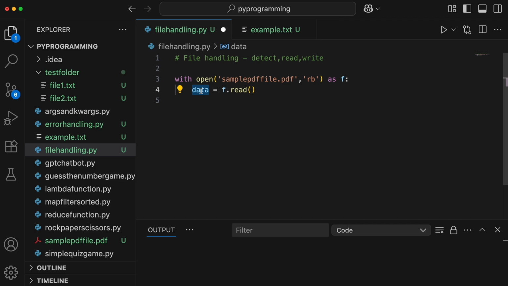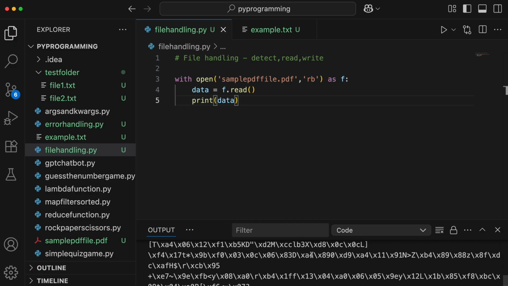Here you get the raw byte content of the file. Printing it as text or trying to see it is not going to help, because binary files are not meant to be human readable, right? They are just sequences of bytes, and they only make sense to programs, libraries, or code that knows how to interpret them. So let's go ahead and print the data first, and then we'll see what we get.